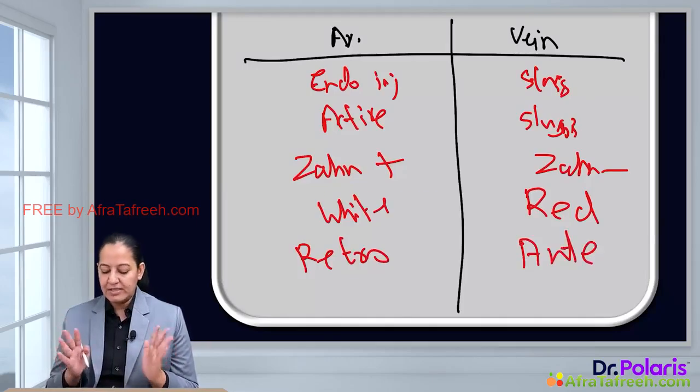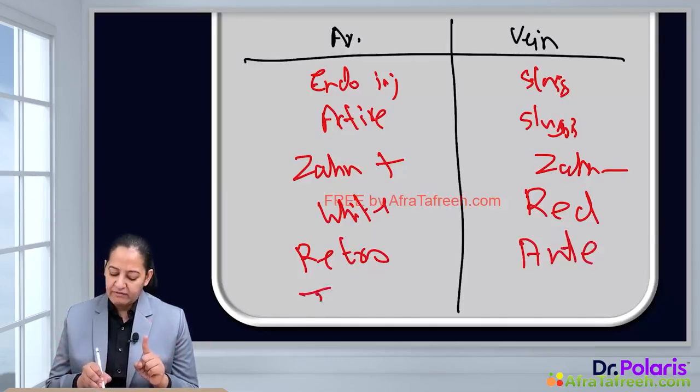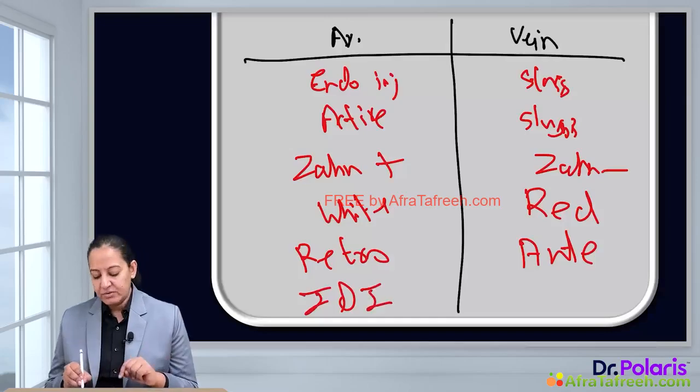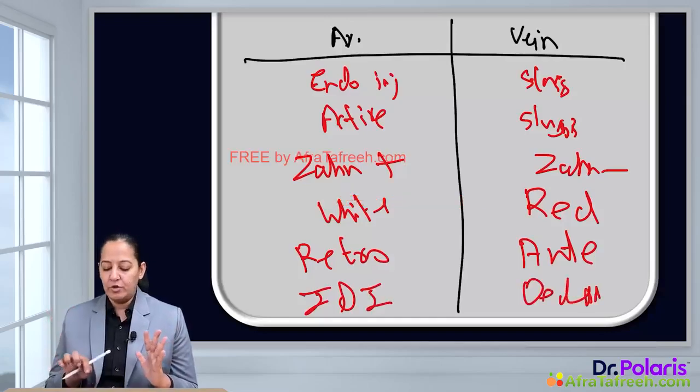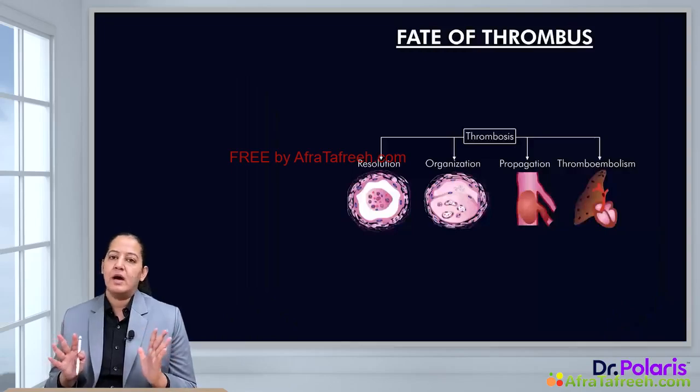So we have understood these differences. The arterial one will lead to infarction and ischemia of the organ. The venous one will lead to edema of the organ. So these are the consequences. Based on these points, you must draw the diagram and you must understand the differences between arterial and venous thrombus.